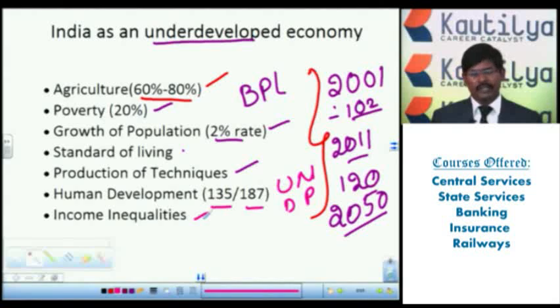Even in working conditions, the industrial sector and profit base, income inequalities are more in India. Because of this income inequality, automatically we can say that India is an underdeveloped economy. To reach a developed economy, we have to take care of all these features in India. Based on all these features, India is called an underdeveloped economy. So this is about the first one.